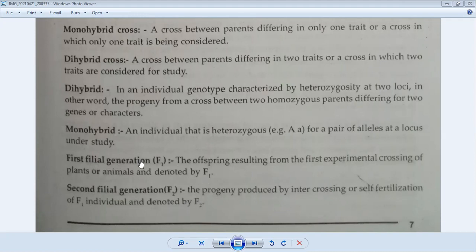It is also called the first filial generation. Filial is a Greek word meaning son or offspring.